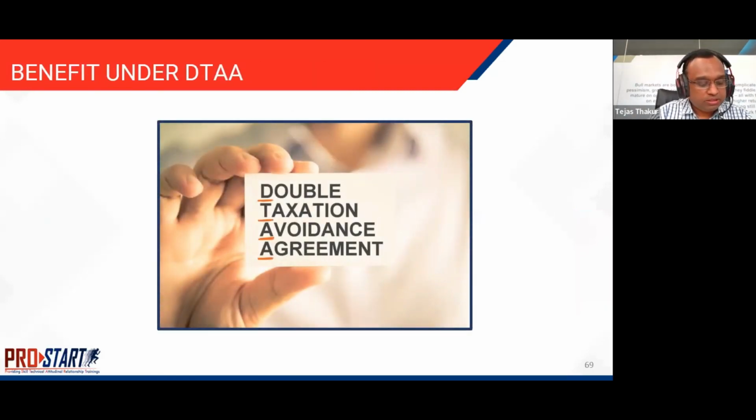Double taxation avoidance agreement, DTAA. The government has signed double taxation avoidance agreements with many countries, and therefore investors who come from these jurisdictions can take benefit of the agreement and avoid taxes in India and pay taxes in their respective countries. Relevant examples are Mauritius, Singapore, Dubai, Cayman Islands, and such other countries which are tax havens for the investors.